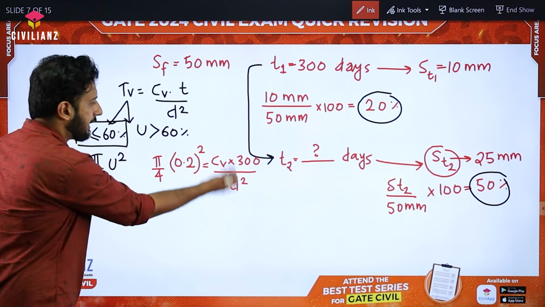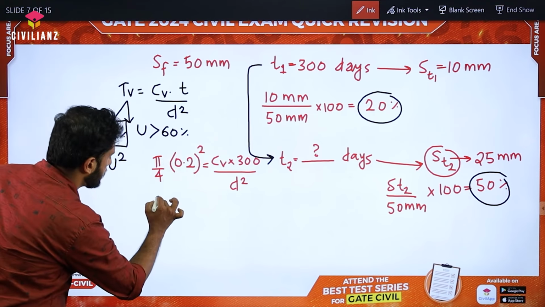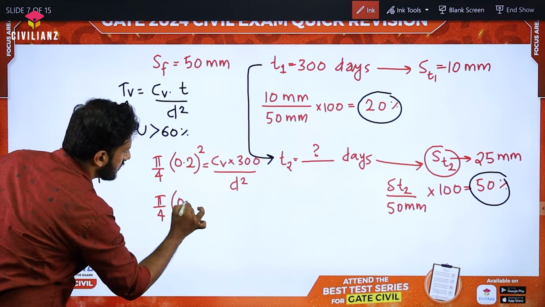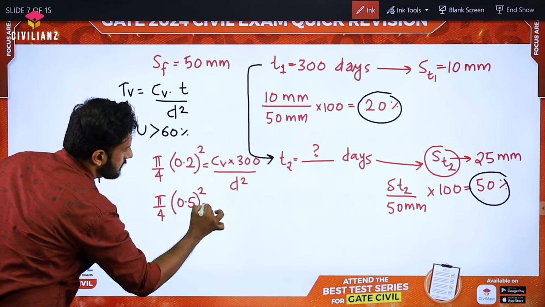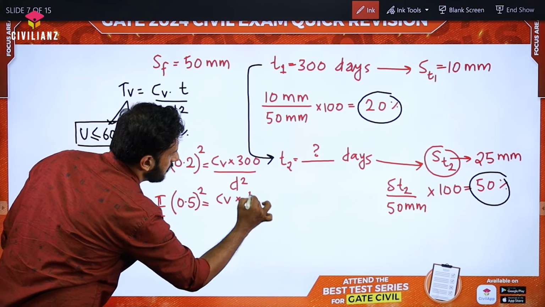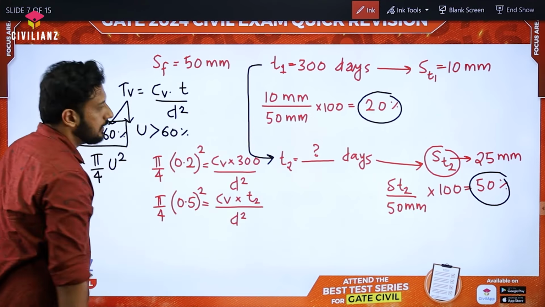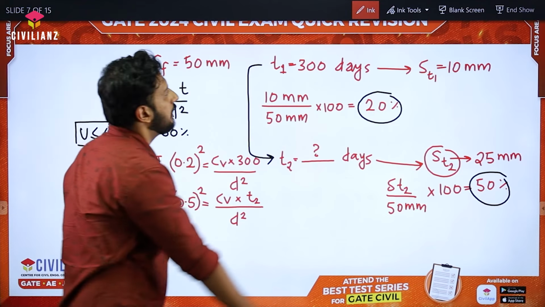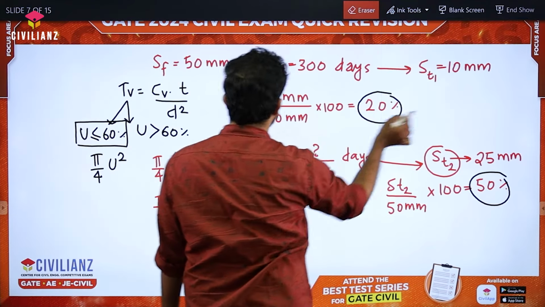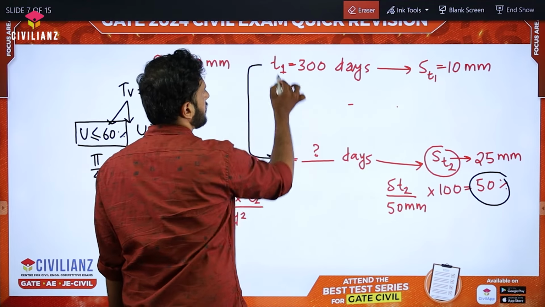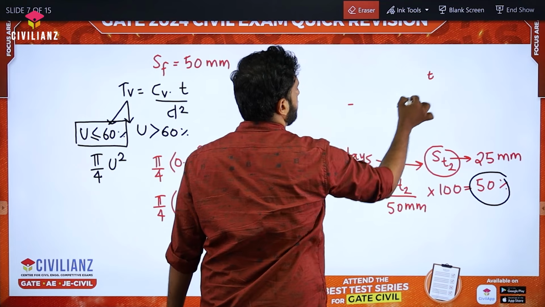Not required because we are having one more equation. So let's use that also. So pi by 4 into degree of consolidation 0.5 square is equal to CV into, we don't know the time, T2 divided by D square. So from here, what you are understanding? I'm just rubbing this portion just to write the remaining things. I hope you understood these portions, right? So that you can rub it.